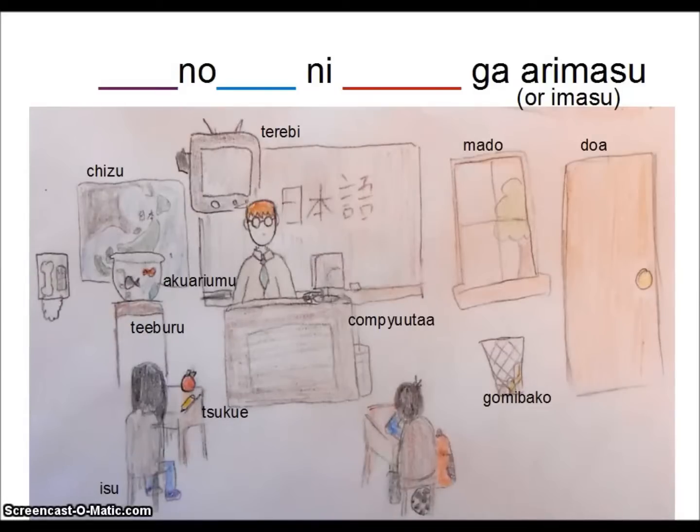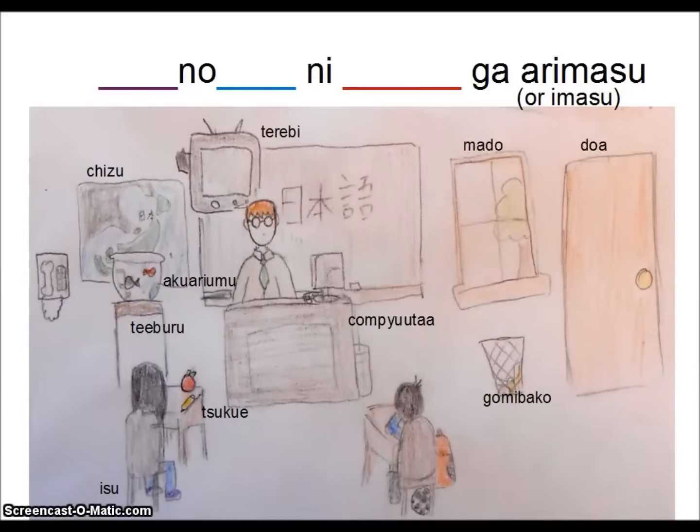ドアの左にゴミ箱があります。To the left of the door, there is a trash can. 椅子の下にボールがあります。There is a ball underneath the chair. So under the chair, there is a ball.